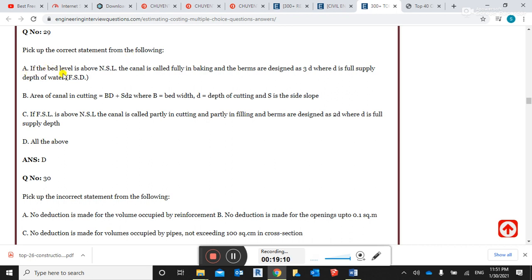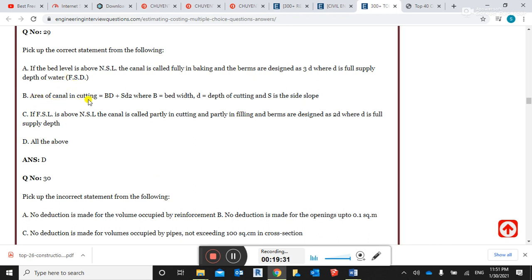If the bed level is above the NSL, the canal is called fully in banking and the berms are designed as 3D, where D is the full supply depth of the water, FSD.